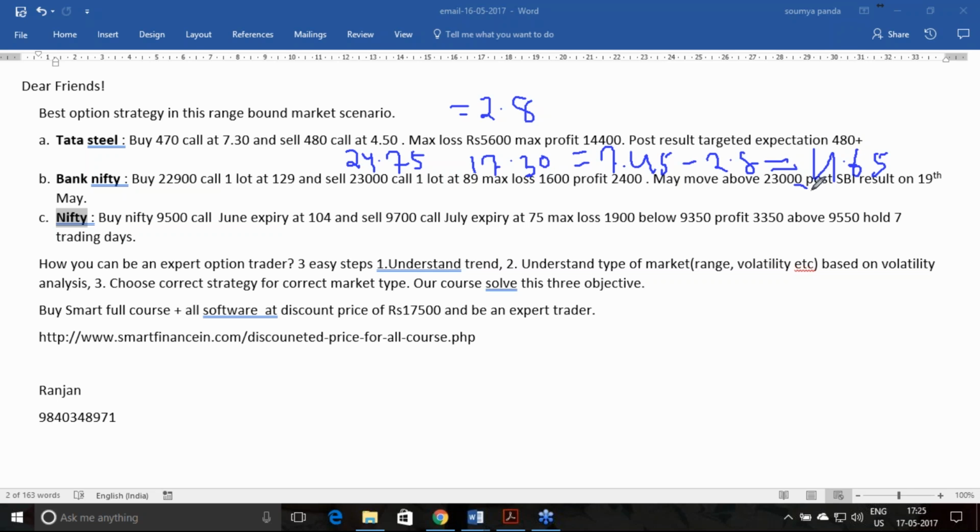The lot size is 2000, so if I multiply with 2000, you get 9,300 profit. This is the realized profit by day end. None of the strategies is at loss. One is at 900, another is 800. This has given an excellent success of 9,000.